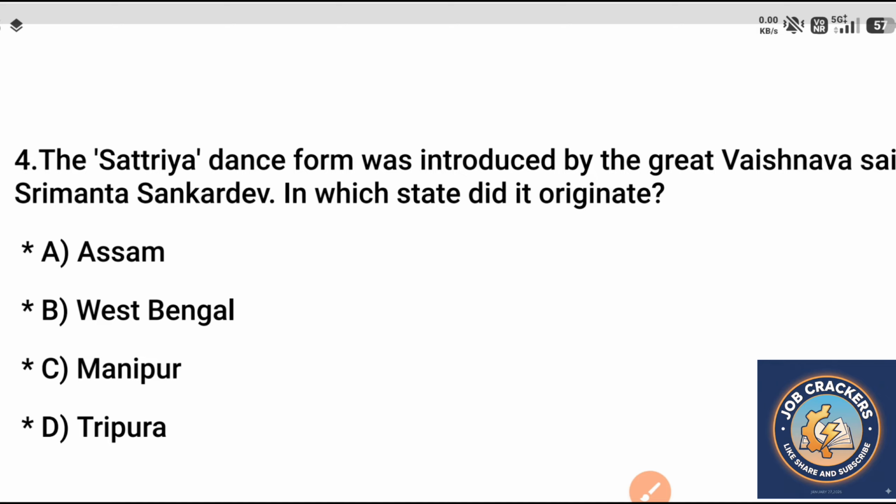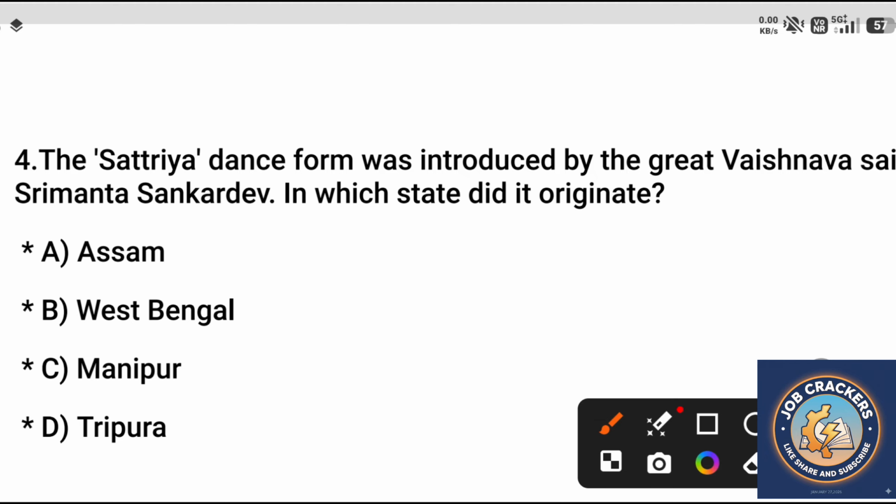Question 4. The Satriya dance form was introduced by the great Vaishnava saint Srimanta Sankardev. In which state did it originate? A. Assam, B. West Bengal, C. Manipur, D. Tripura. Correct answer is option A.